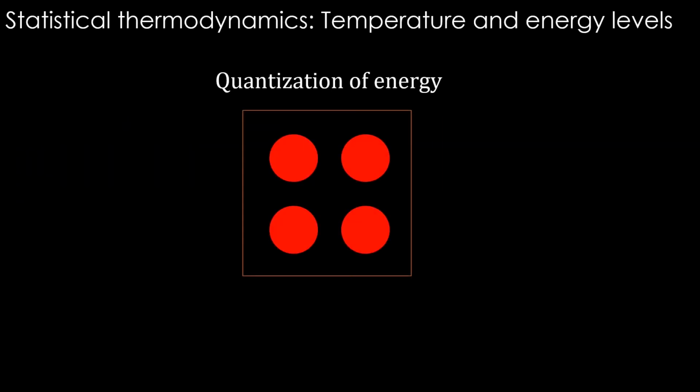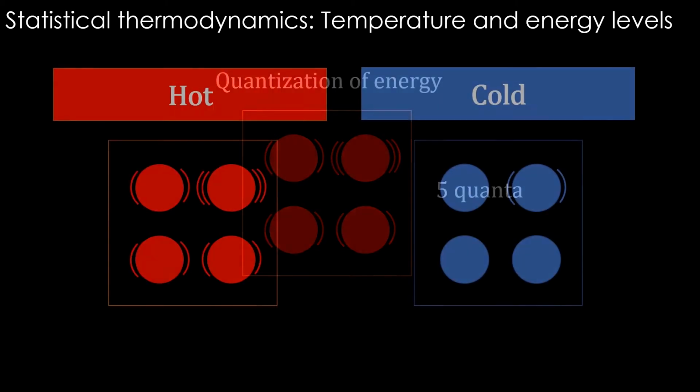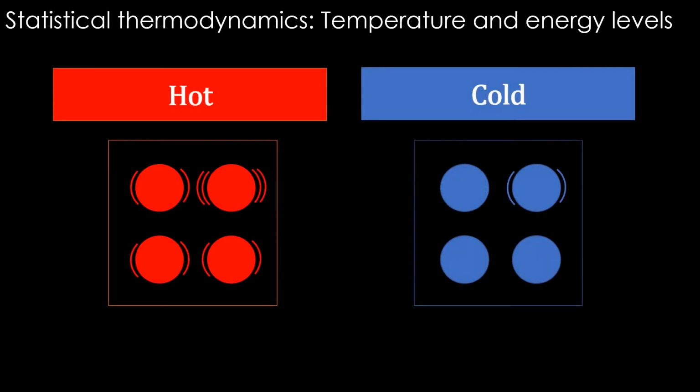Let's say a material contains 4 atoms and 5 quanta of energy. Those 5 quanta can exist, for example, in this distribution. One set of arcs indicates one quantum of energy. The second atom has 2 quanta. The third and fourth atoms have 1 quantum of energy each. Let's say this is a hot material, and a similar material in cold condition will have fewer quanta of energy. Here, for example, there is only 1 quantum of energy.